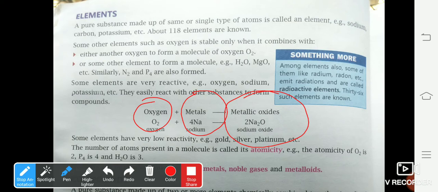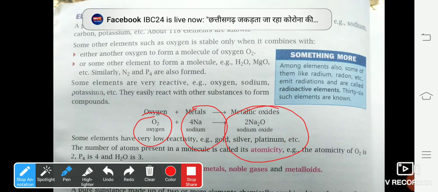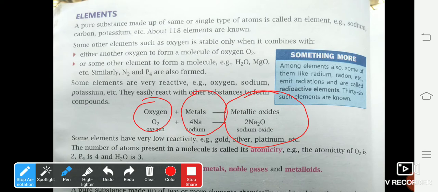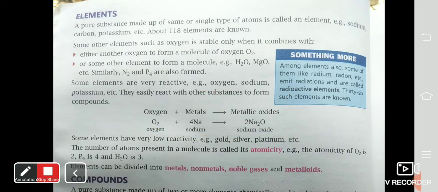Among elements, also some of them like radium, radon, krypton, they emit radiation, and these elements which emit radiations are called radioactive elements. Out of 118 elements, 36 elements are radioactive in nature.